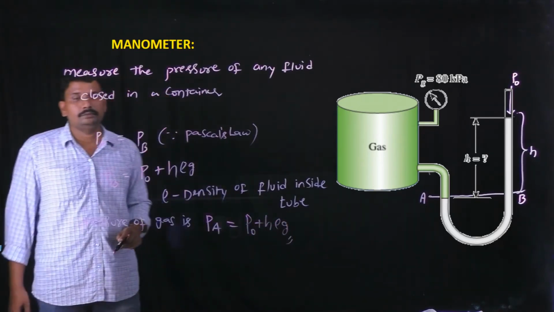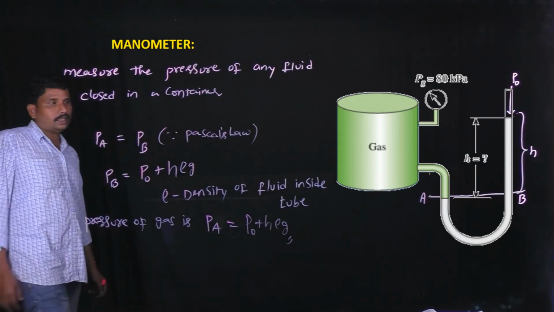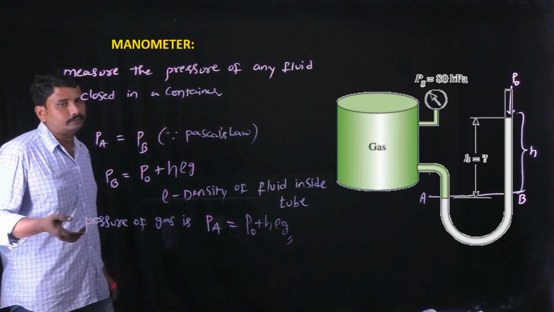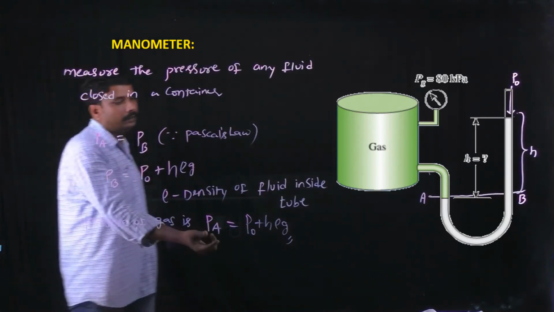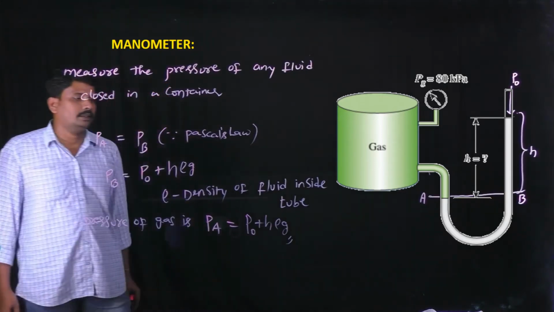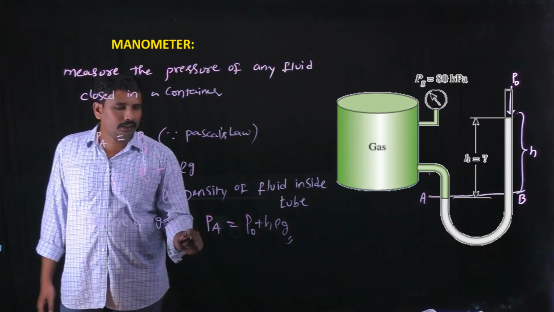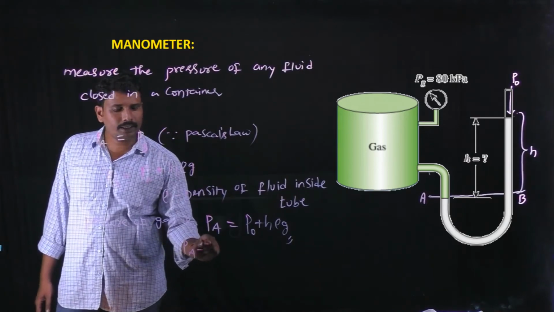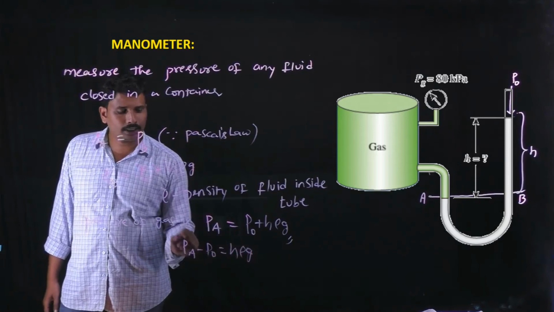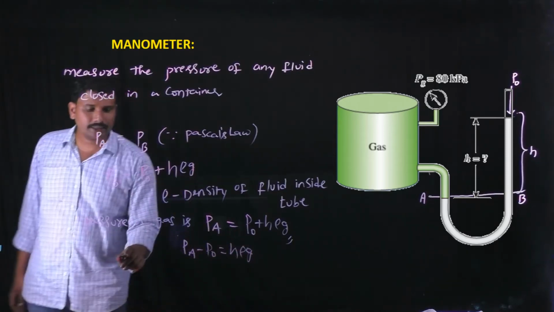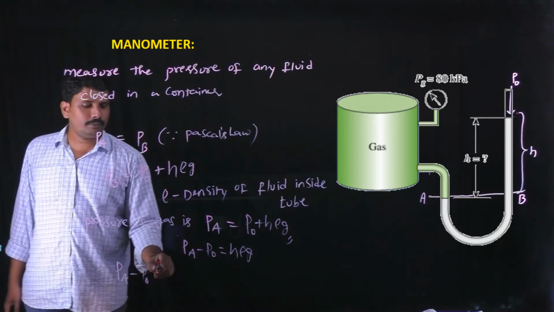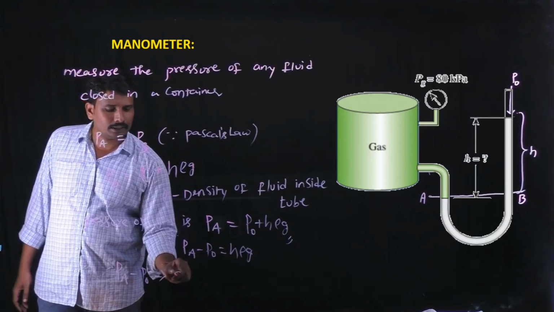In this way, we can find the pressure of any gas in a closed container. PA equals P naught plus h rho g, and the term PA minus P naught equals h rho g. The term PA minus P naught is sometimes named gauge pressure.